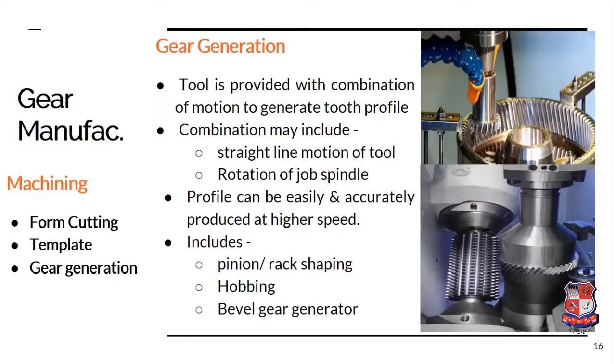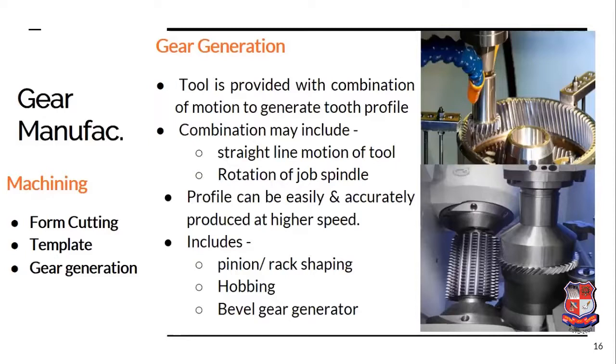So because of this interference, this cutter is harder, and therefore it will remove the material from the part where there must be the tooth space. So this will generate automatically the tooth space because of the interference of the cutting tool with the blank. Okay, so here the teeth is generated rather than machined.